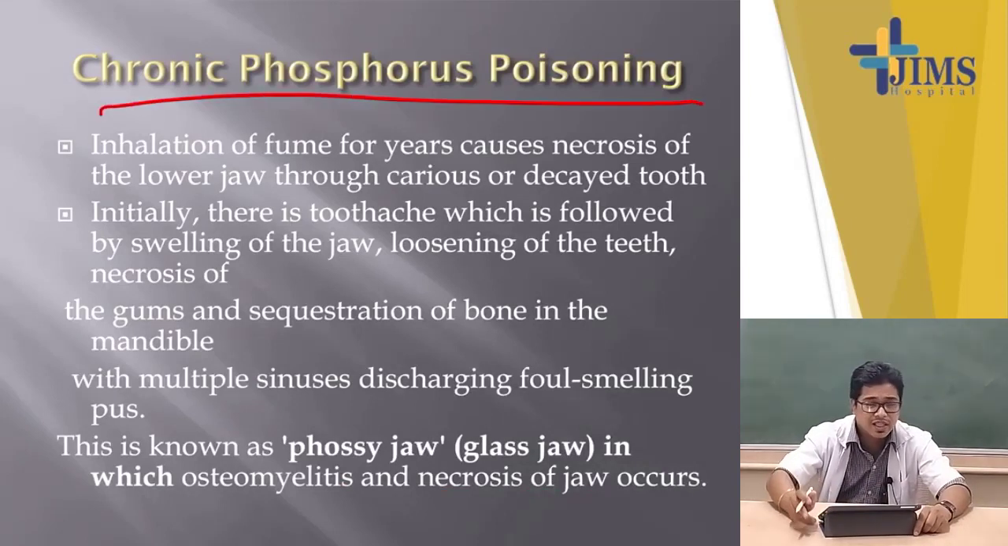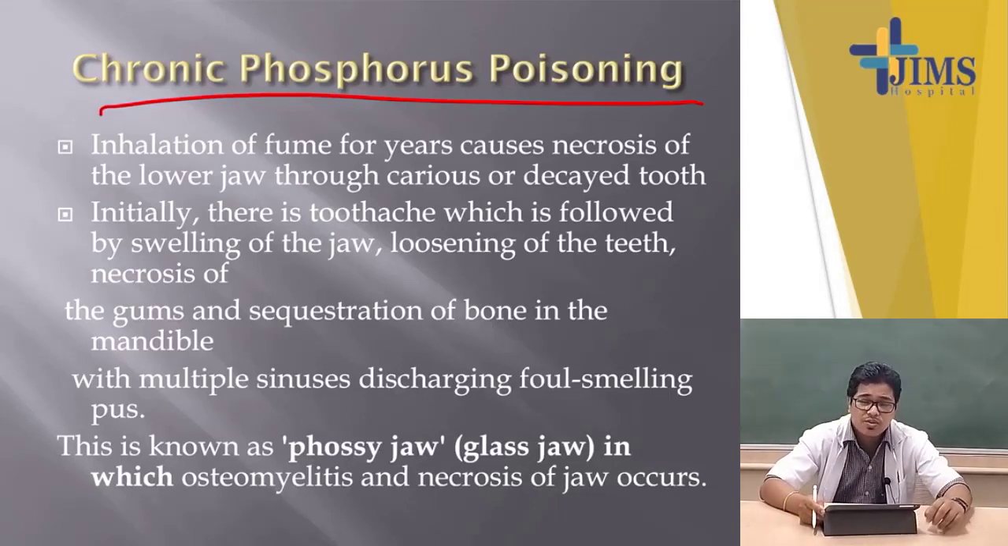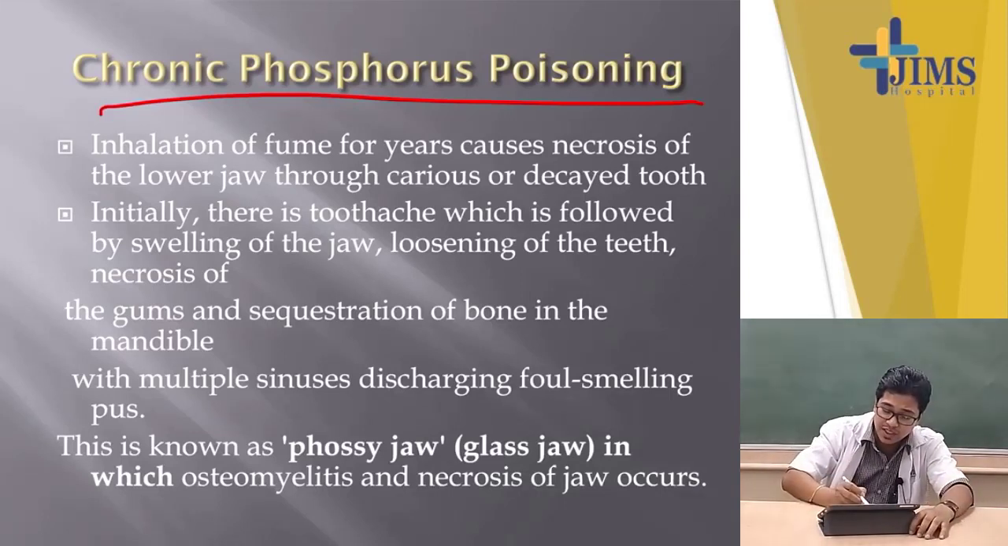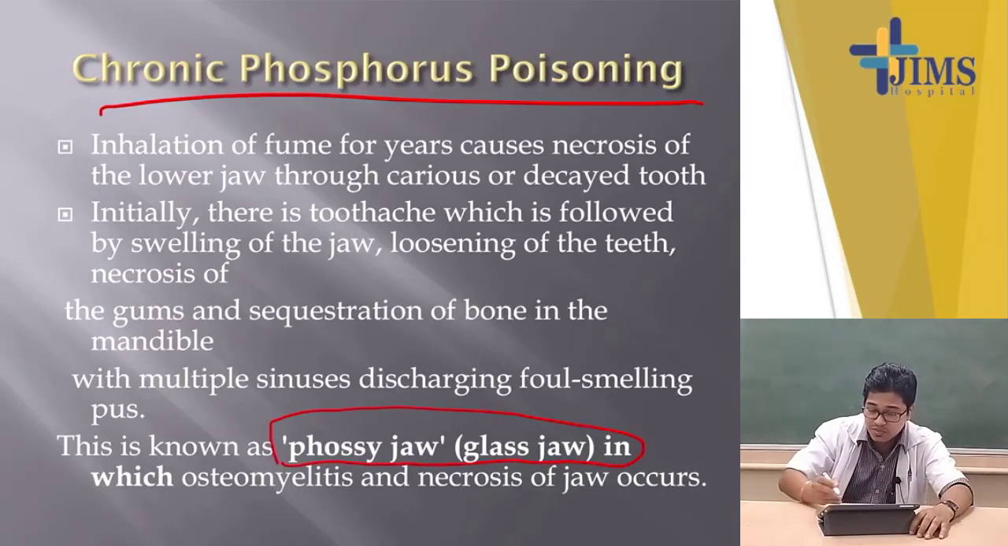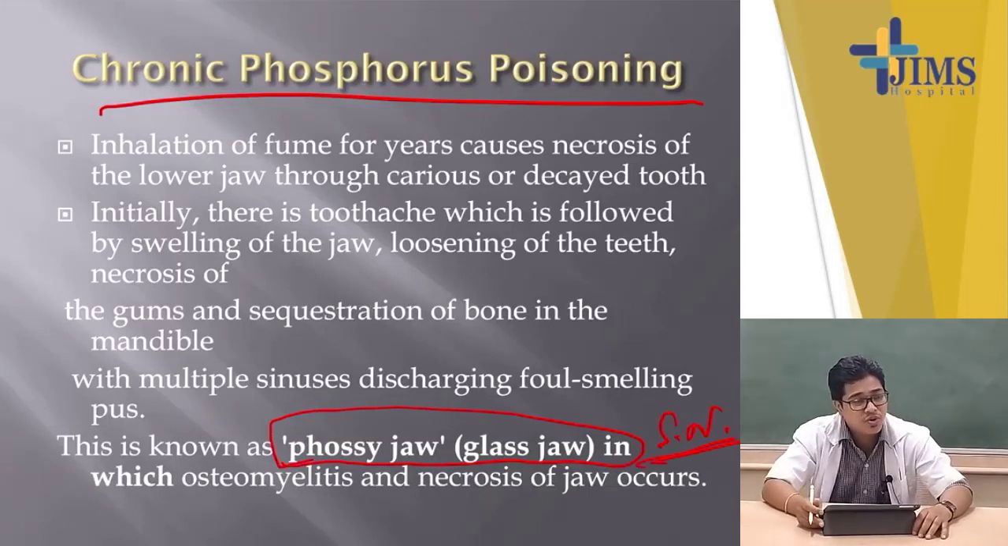Now the chronic phosphorus poisoning. We have discussed acute phosphorus poisoning till now, and now we are discussing chronic phosphorus poisoning. Apart from this, you must know the short note on phossy jaw. That is very important. That's why I have written here chronic phosphorus poisoning, that is phossy jaw, short note. Very, very important short note.